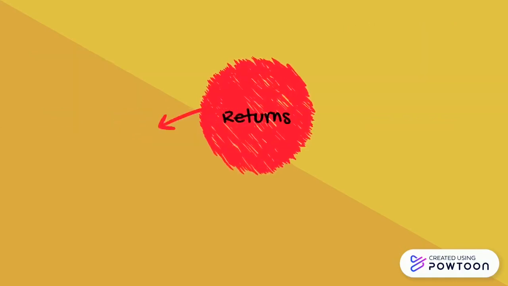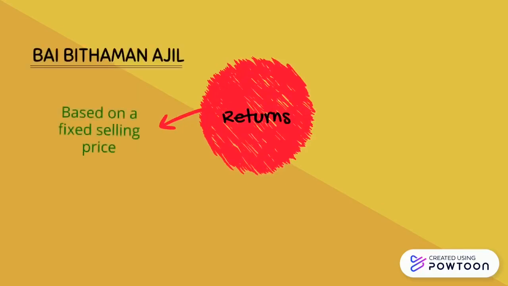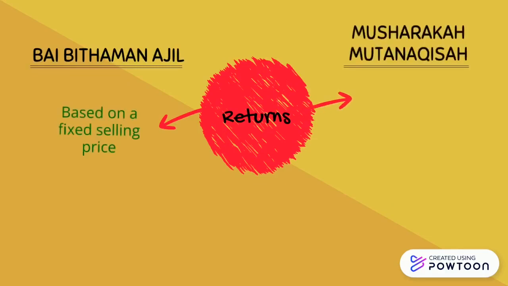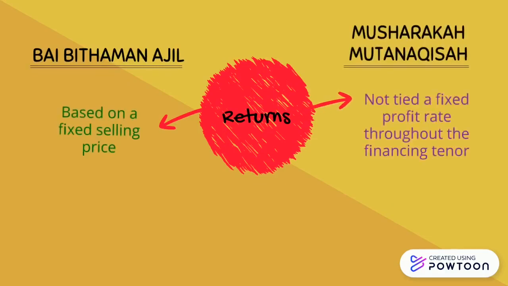Thirdly is returns. Under BBA, the returns are based on a fixed selling price. While in Musharakah Mutanaqisah, the financing is not tied to a fixed profit rate. This is because the rental rate can be revised periodically to reflect current market conditions. Indeed, the rental can be tied to some economic variables such as the rental index and house price index.